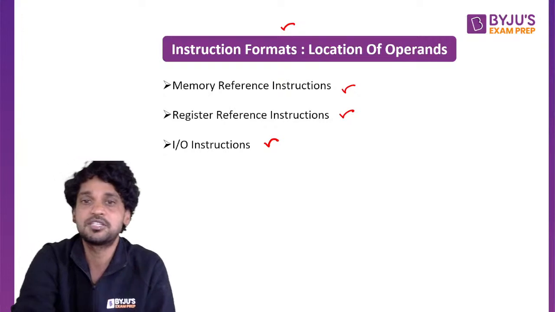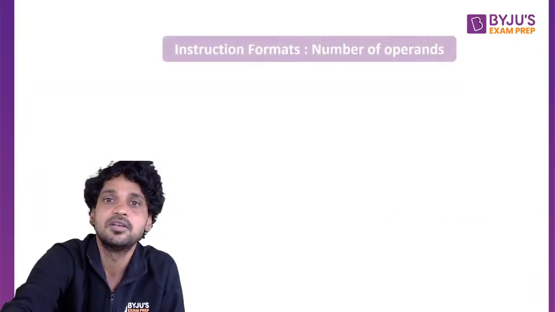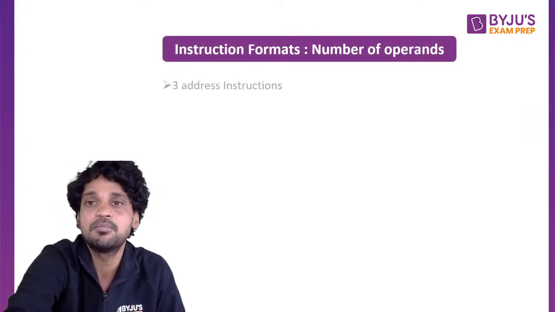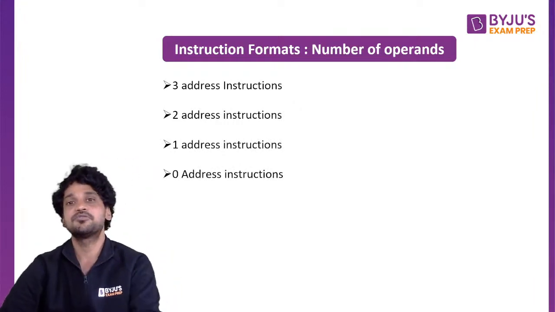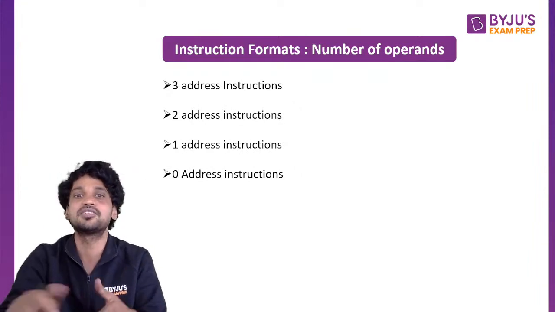Those instructions are said to be IO reference instructions. Next, instruction formats based on number of operands. In terms of number of operands, I have four types of instruction formats here: 3 address instruction, 2 address instruction, 1 address instruction, and 0 address instruction.